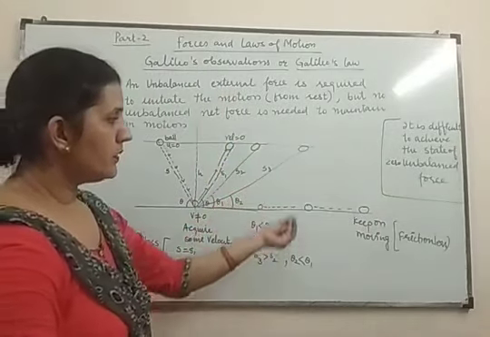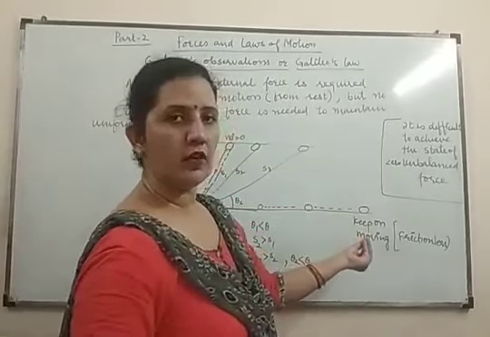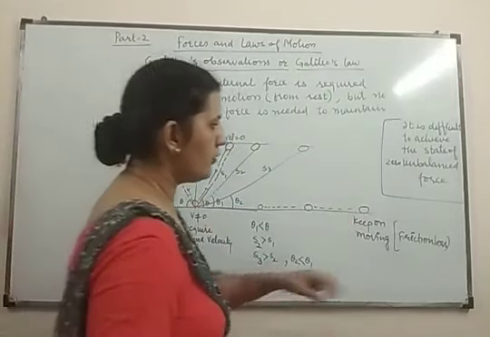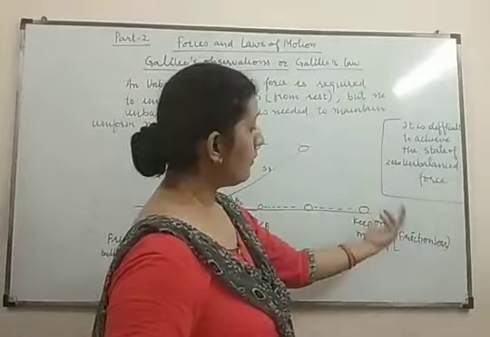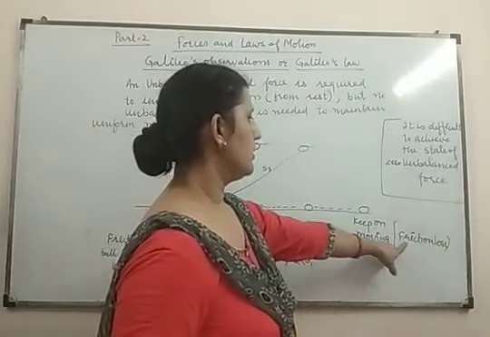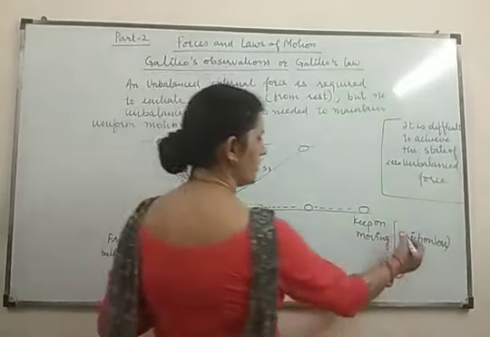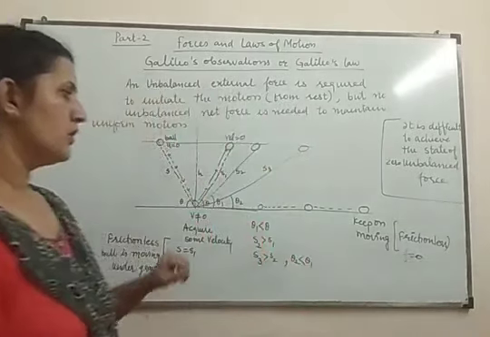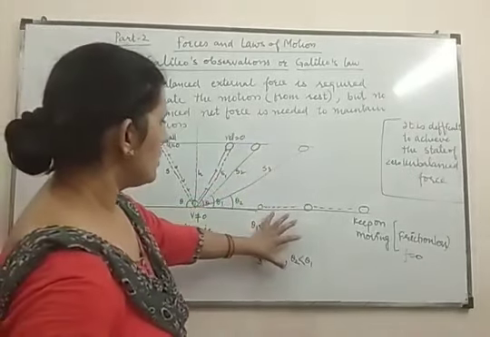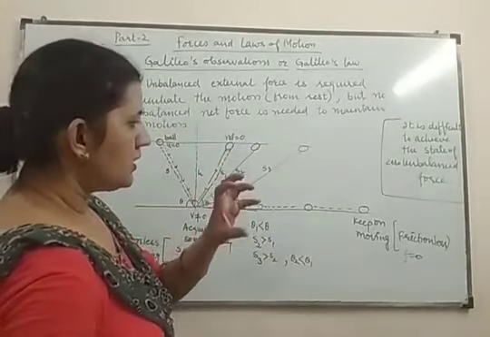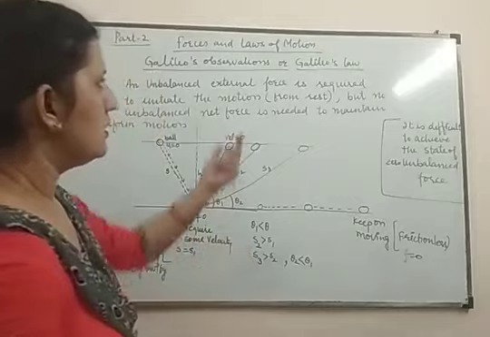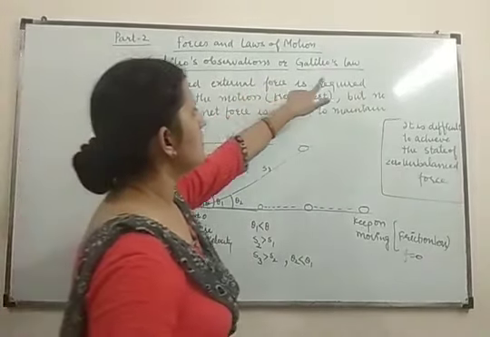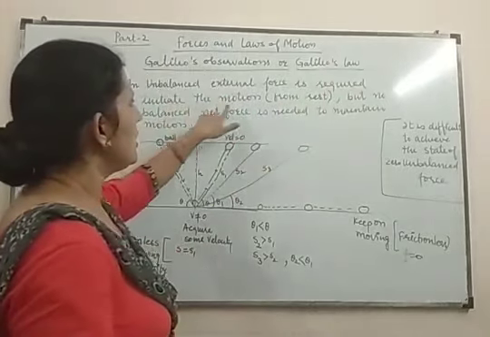You can stop a moving object only when an external force is acting on it. And what is that external force? That is friction, and we have assumed that friction is not there. Frictionless means the value of the friction force is 0. So by these observations, what we can conclude as Galileo's law is that an unbalanced external force is required to initiate the motion.